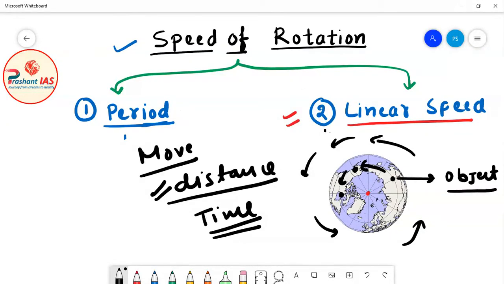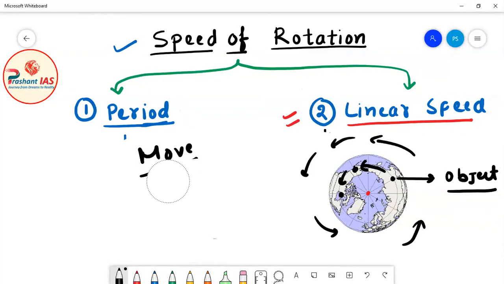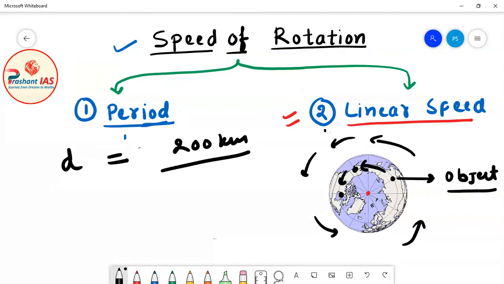Let's suppose that the distance between Delhi and your hometown is 200 kilometers.